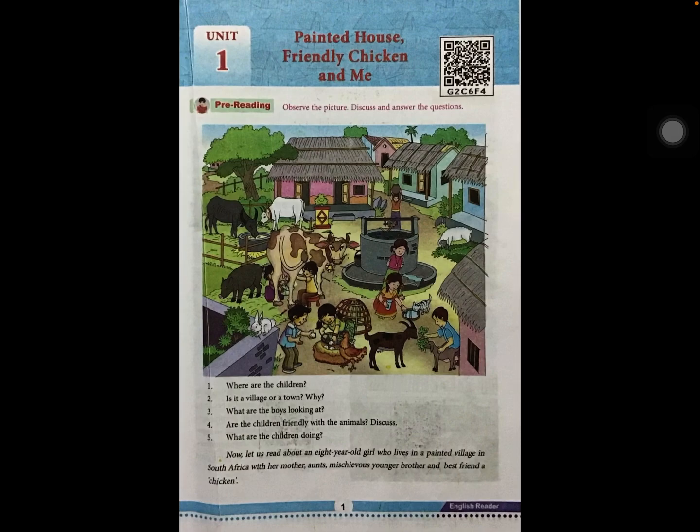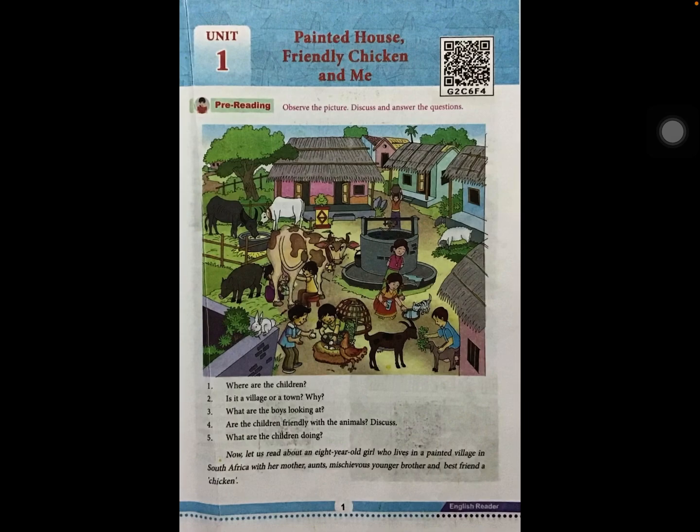Pre-reading session. Pre-reading session helps to get an outline of the lesson that we are going to learn today. Observe the picture, discuss and answer the questions. Here if you observe, under the heading pre-reading, they have given a picture. Below the picture, they have given 5 questions. First, before we discuss the questions, observe the pre-reading session.